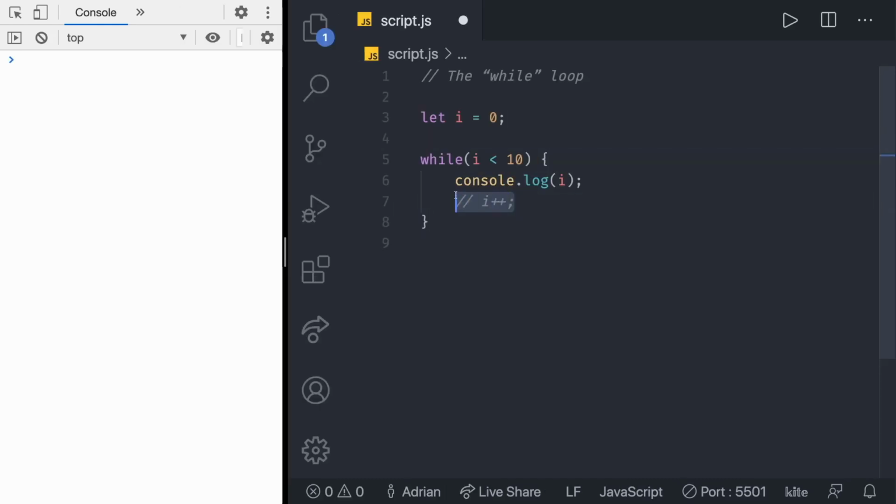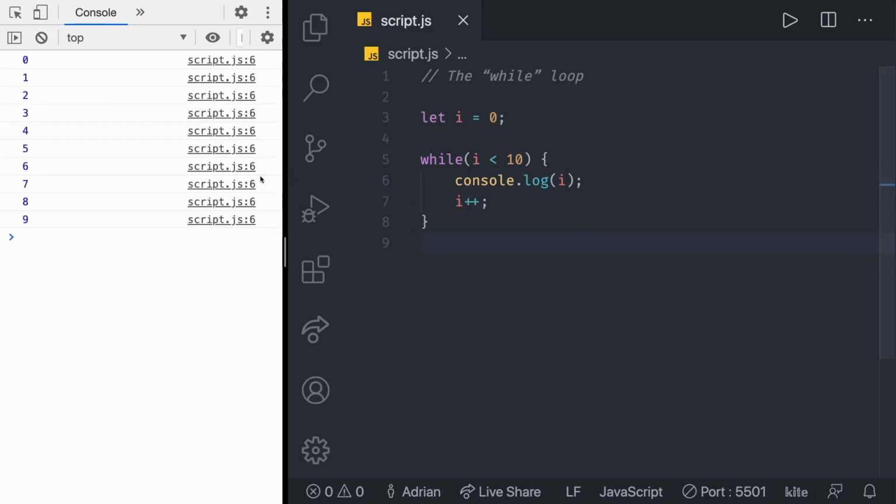Don't save the code that looks like this, because your browser is going to crash and also the live server extension with it, and then you won't be able to continue with this lecture normally. So trust me, if that happens, you're going to run into an infinite loop, and we don't want that. Great, now we have only 10 iterations from 0 to 9.